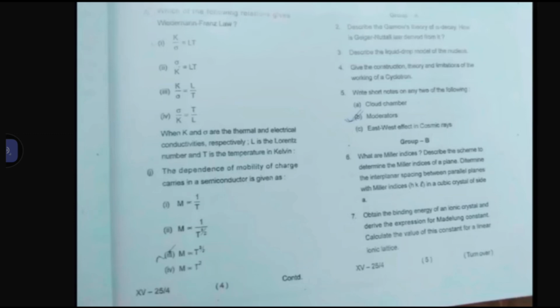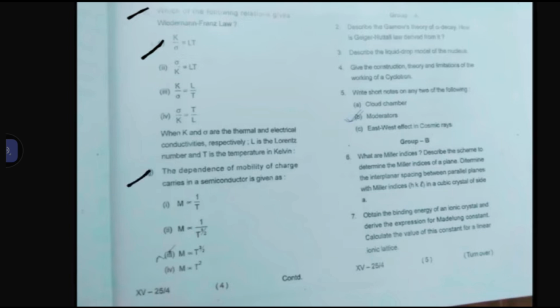Again, question number I. Which of the following relations gives the Wiedemann-Franz law? So option number A is correct. K by sigma is equal to LT, where K and sigma are the thermal and electrical conductivity respectively, L is the Lorenz number and T is the temperature in Kelvin.